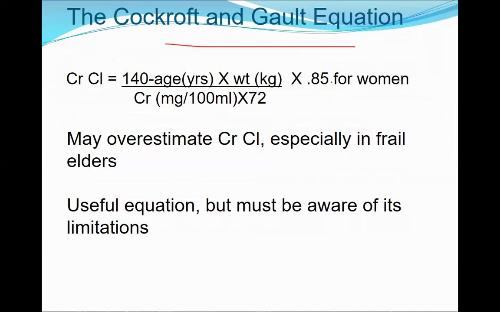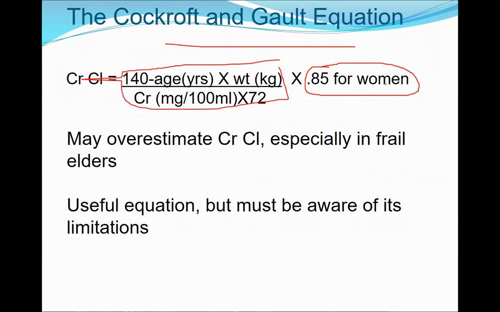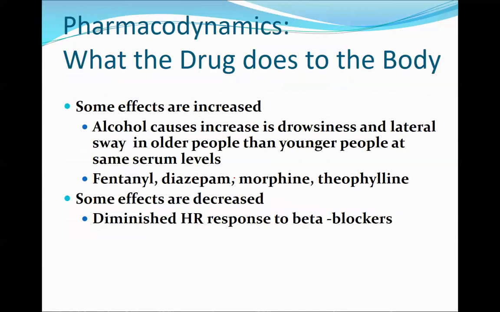This is for males, and if it is a female, this whole equation is multiplied by 0.85. You may overestimate creatinine clearance if the elderly is frail. Obviously it is a very useful equation, but everything has its uses and limitations.